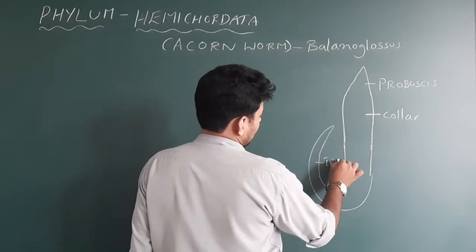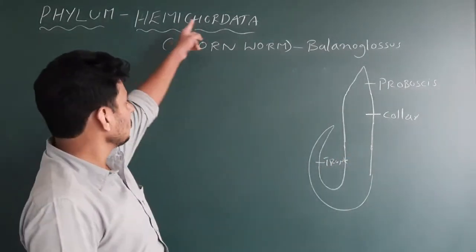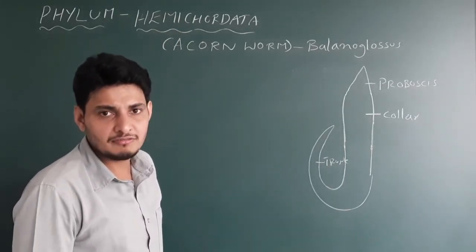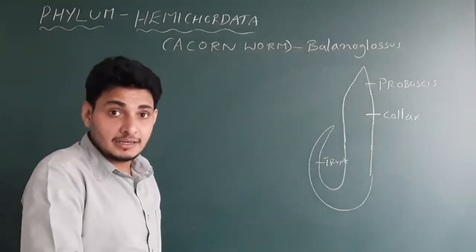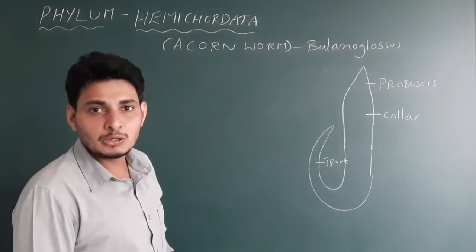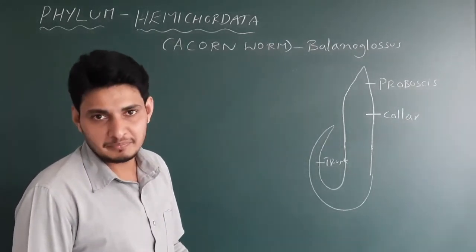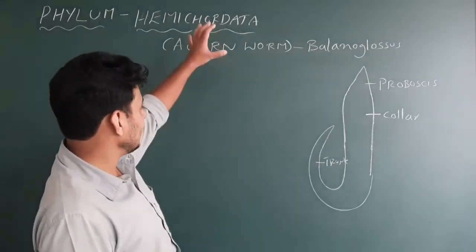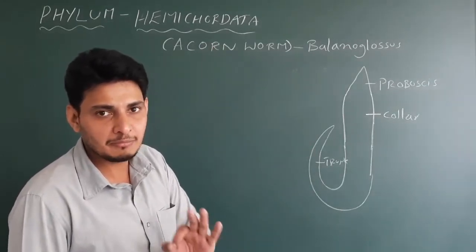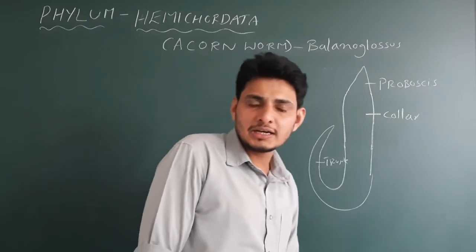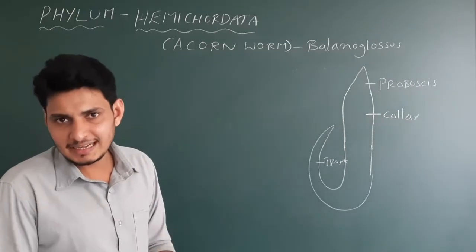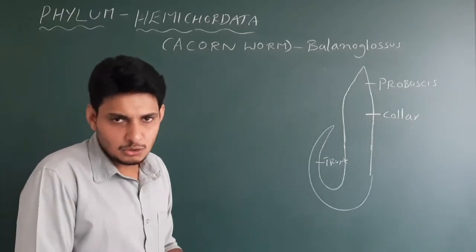So it is understood that even though the name is Hemichordata, that is semi-chordata, they exhibit some characteristics of the phylum Chordata, but they are not chordates. Earlier, when classification was initiated, this phylum Hemichordata was included in Chordata as a subphylum. But now they are entirely separate. Scientists have classified Hemichordata as invertebrates. But you may still find a question on the link between hemichordate and chordate. Are they really chordates? No, they are not chordates.